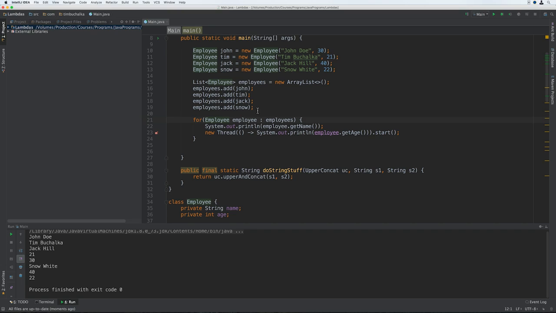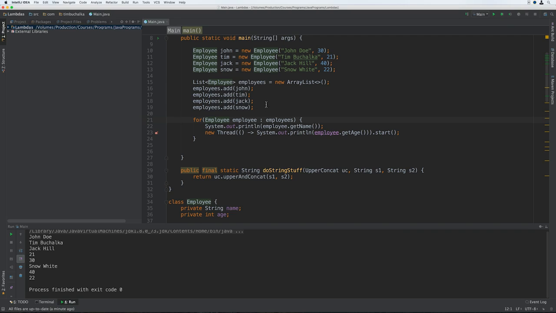So you might be thinking at this point, well, hang on, wait a minute. The employee variable is declared outside the lambda, and its value does change. Doesn't it have to be effectively final to be used within the lambda? Well, the answer to that is yes, it does. And in this case, the employee variable is effectively final. Now, when using an enhanced for loop, a new local variable is created for each iteration of the loop. And that means that the variable is effectively final for each iteration.